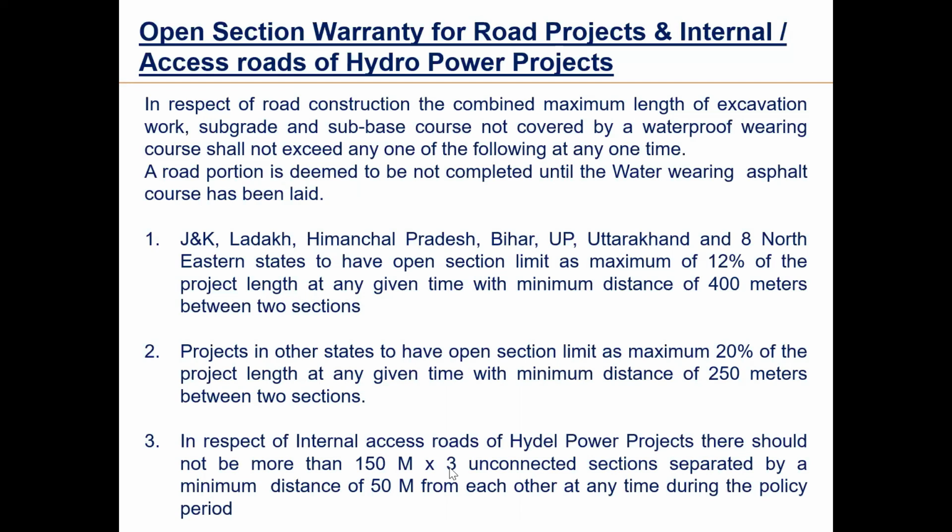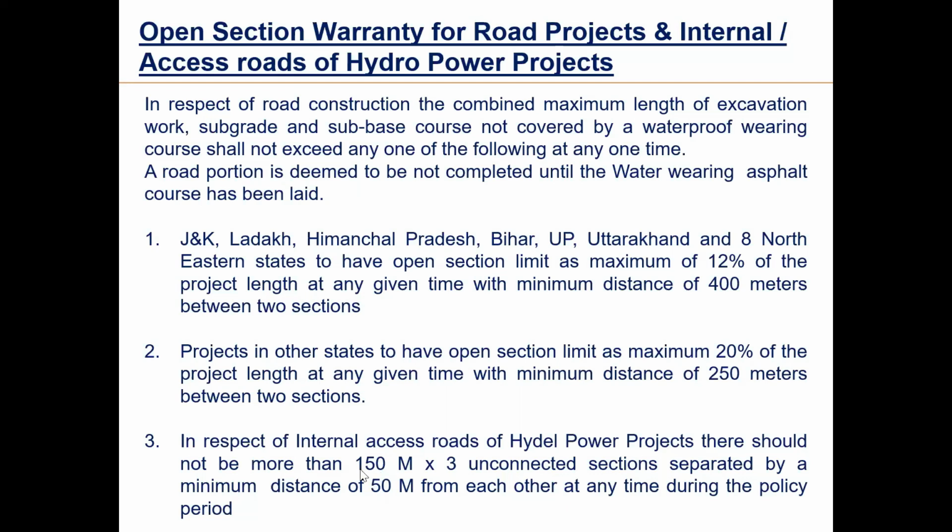Now, in respect of internal access roads of your hydropower plants, tidal power plants, there should not be more than three unconnected sections of 150 meters, separated by a minimum distance of 50 meters.